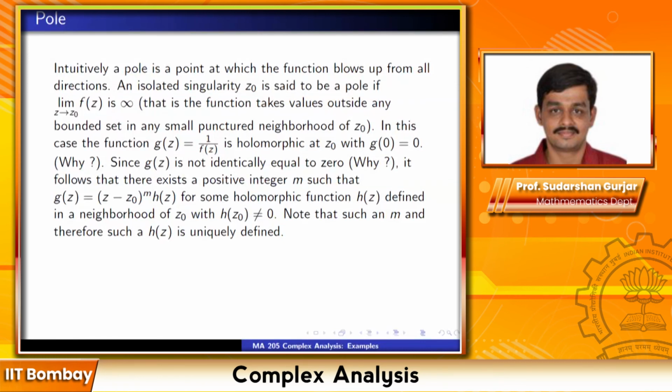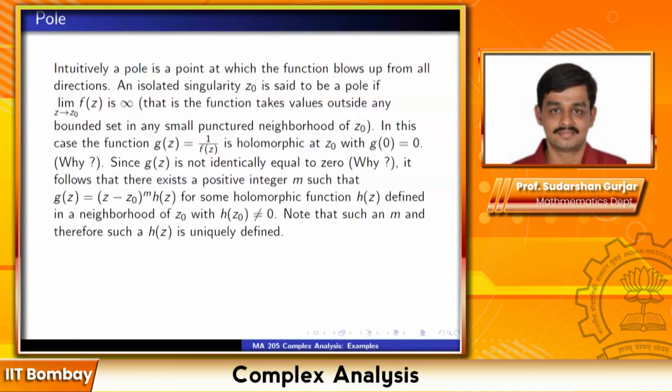Why now the maximum power? We are having an infinite power series, right? No, but there is a lowest term now. The highest power of z minus z0 that I can take outside is some finite term, right? The power series may be infinite. So we are taking out the maximum factor. Yeah, okay.